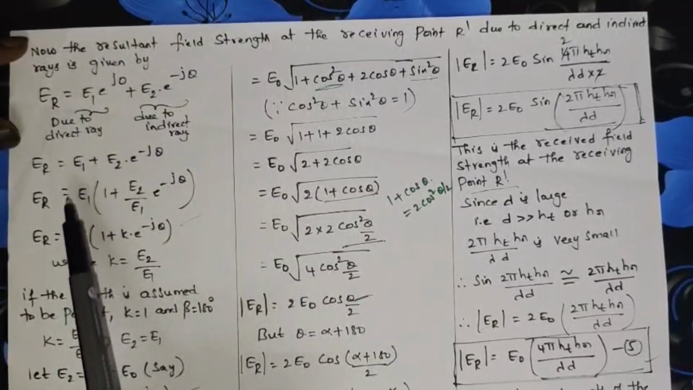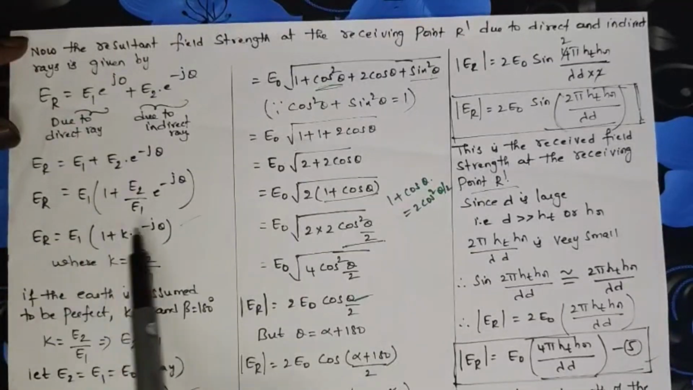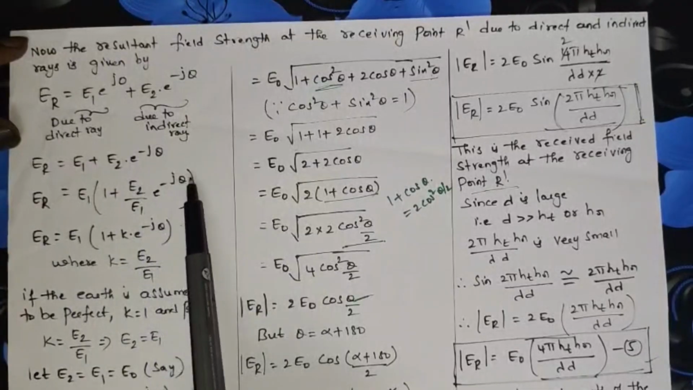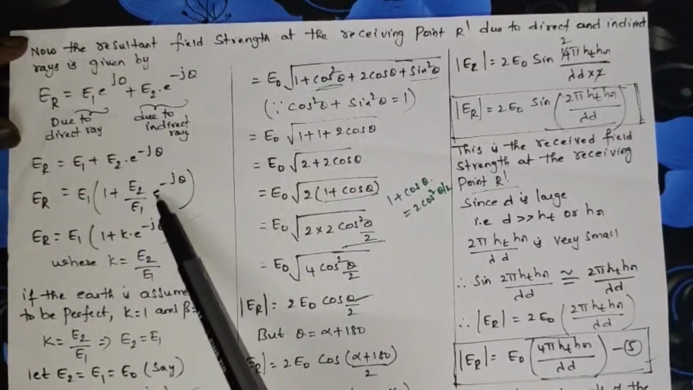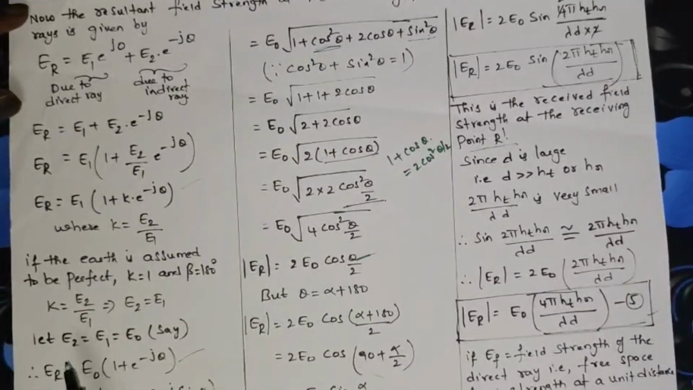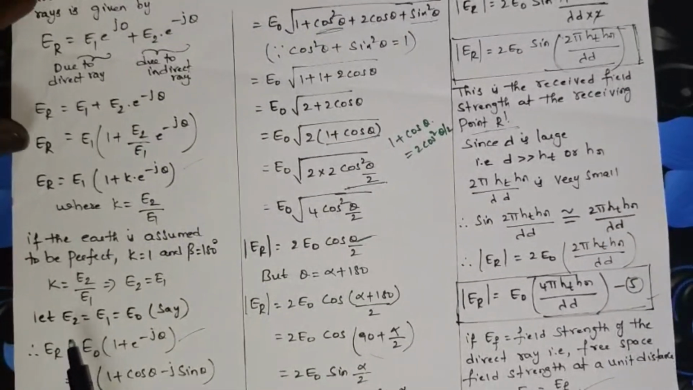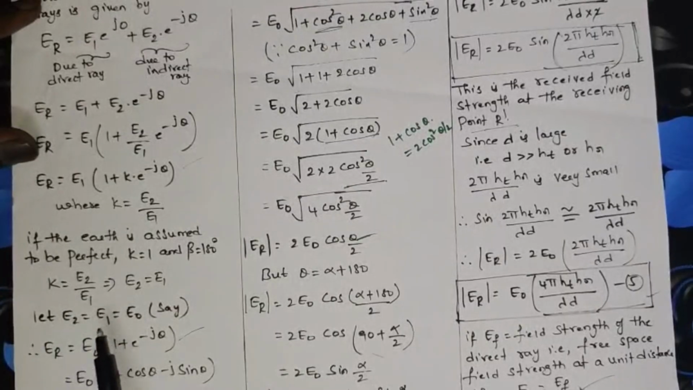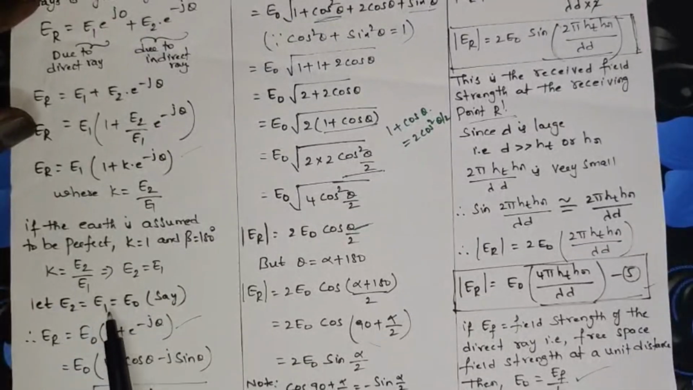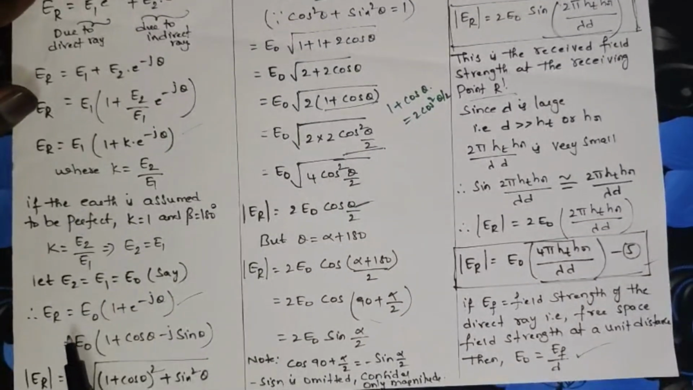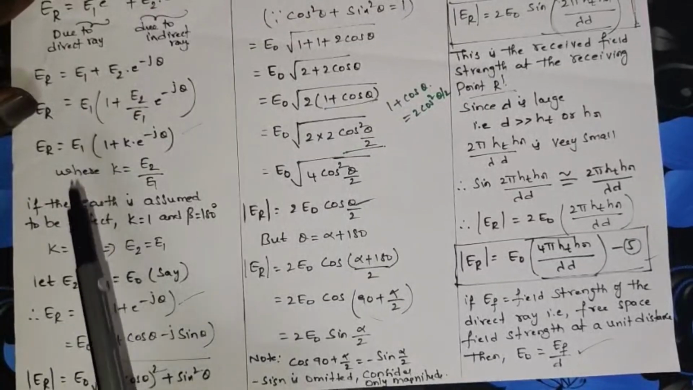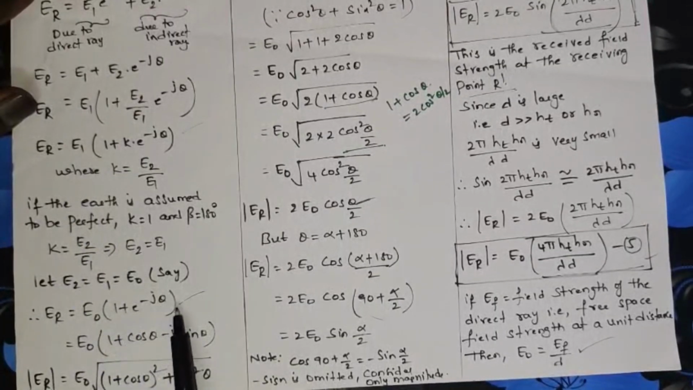Therefore E1 into 1 is E1. This equation can be rewritten as ER is equal to E1 of (1 plus E2 by E1 e power minus j theta). Let us consider k as E2 by E1. As we have already taken the assumption at the start, both the field strengths are equal: E2 is equal to E1 is equal to E0. Therefore the equation becomes ER is equal to E0 of (1 plus e power minus j theta).